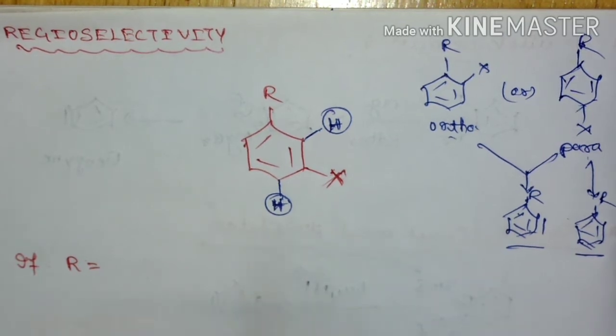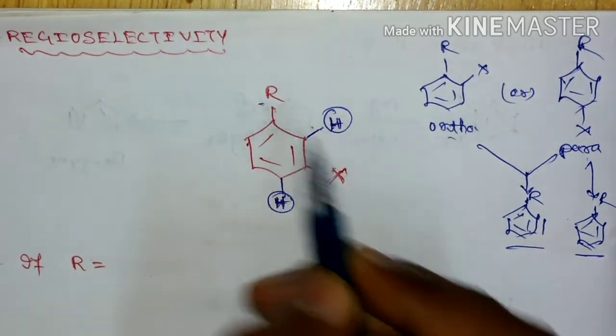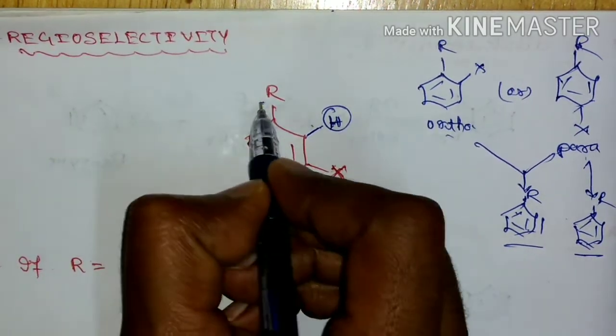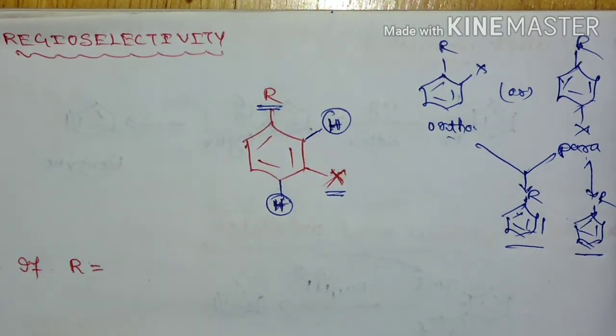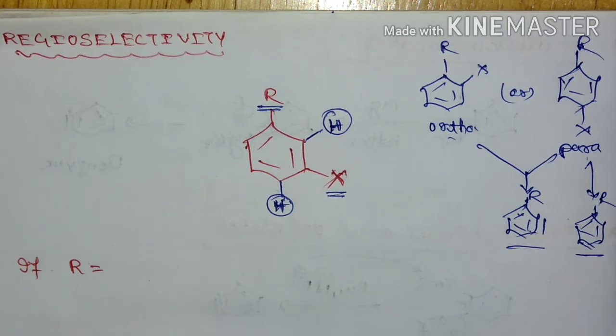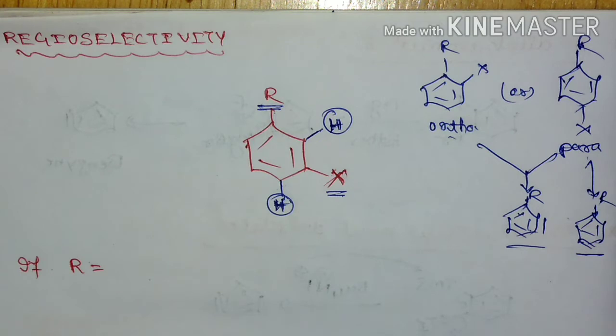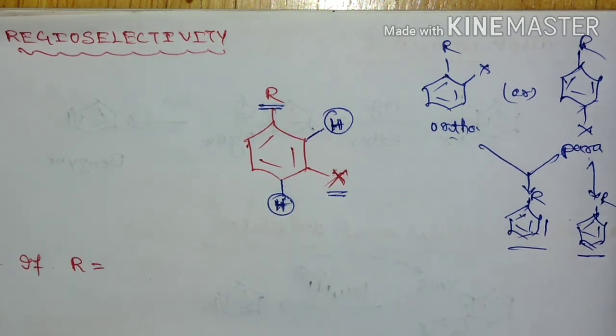But if the substituent and leaving group are placed in the meta position, then the regiochemical aspect will be of greater importance. So now we will see how this benzyne, having substituent and leaving group in the meta position, is going to give regioisomers.